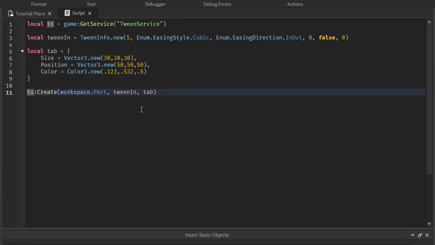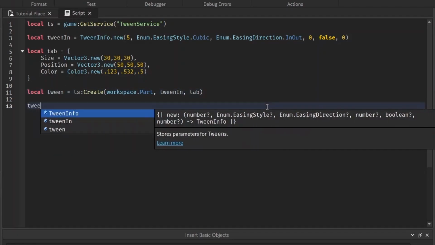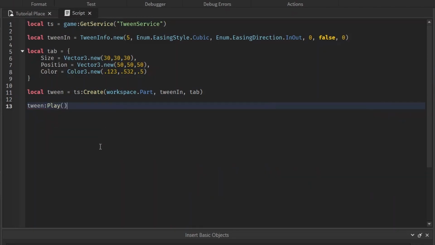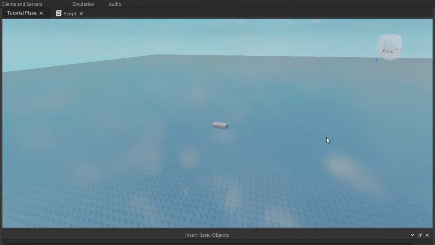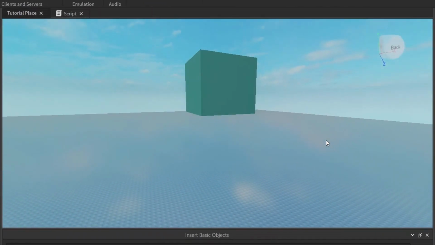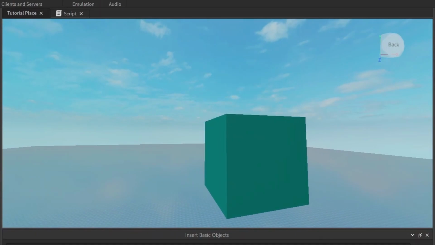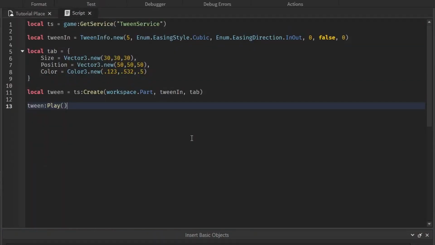final argument. So once we have our tween done, let's set that equal to a variable, and we can play it by accessing it and then using the play method. And I'll show you what this looks like. See, whoa. Pretty cool.